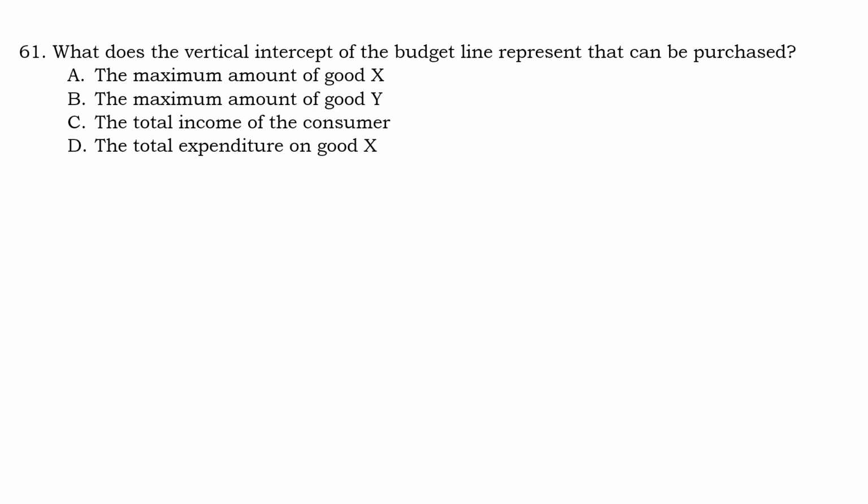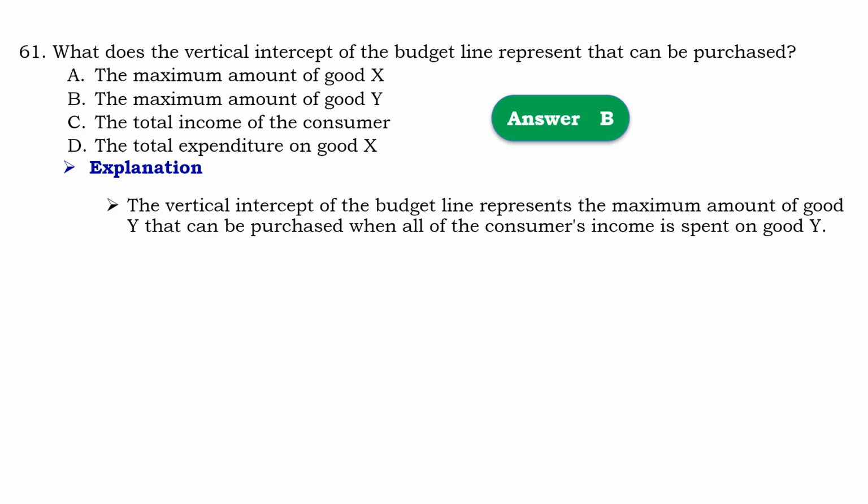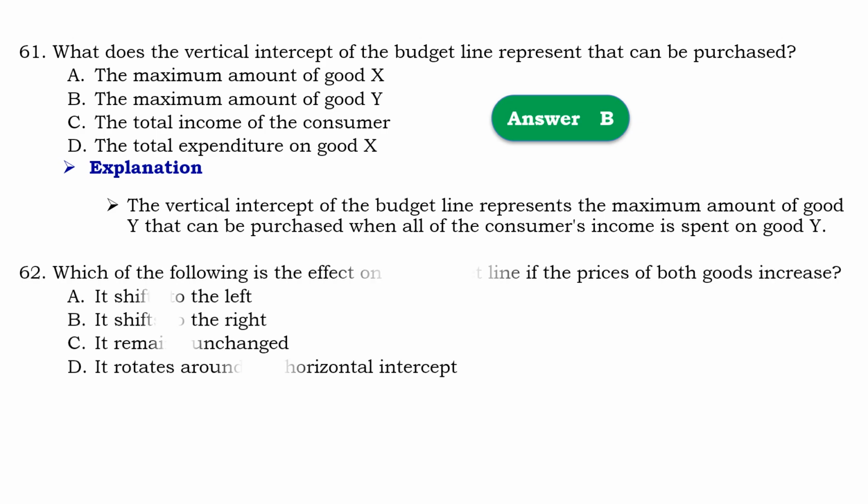Question number 61. What does the vertical intercept of the budget line represent that can be purchased? So that should be B. The maximum amount of good y. Means that the vertical intercept of the budget line represents the maximum amount of good y that can be purchased when all consumer income is spent on good y. Question number 62.